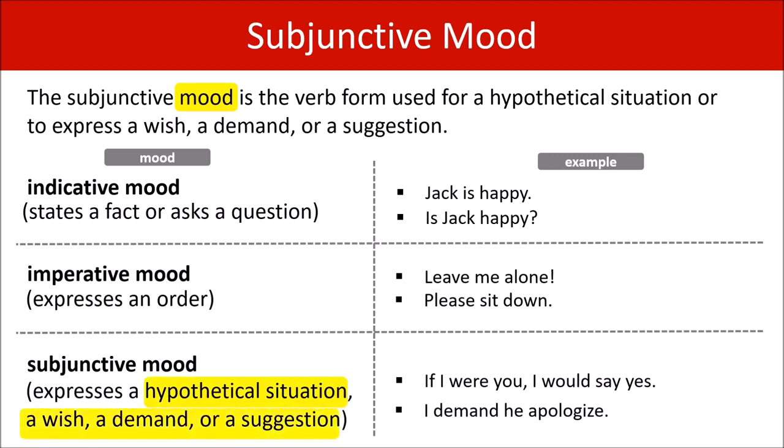These are the things we're going to examine. But have a quick look at the examples. Look, if I were you, here we have were with I. That is not normal. I demand he apologize. Well, he would normally go with apologizes. But here we have apologize. Again, that's not normal. They are examples of the subjunctive mood.